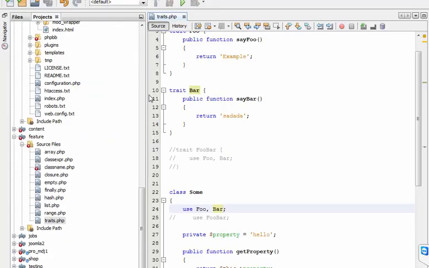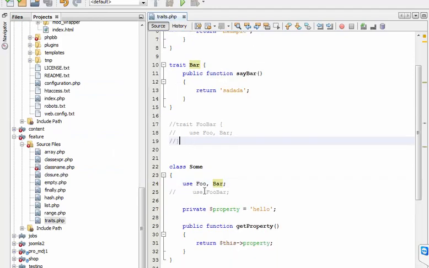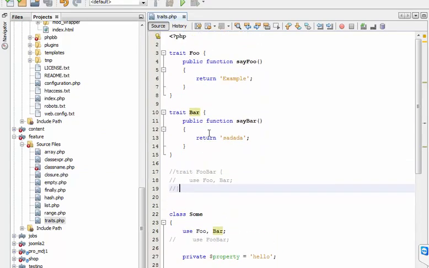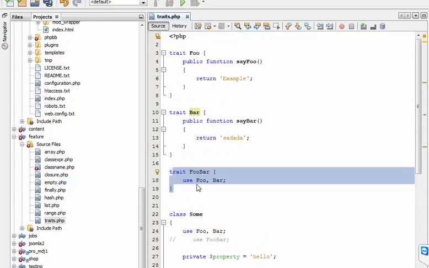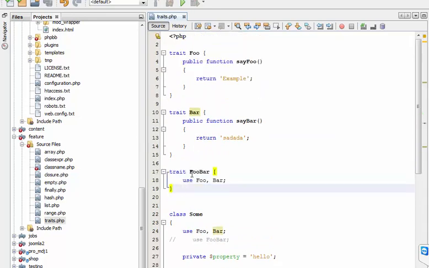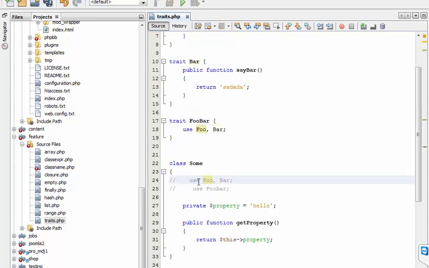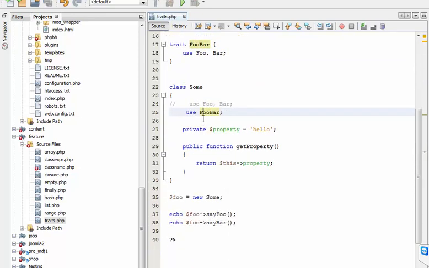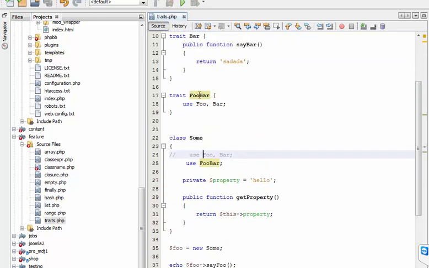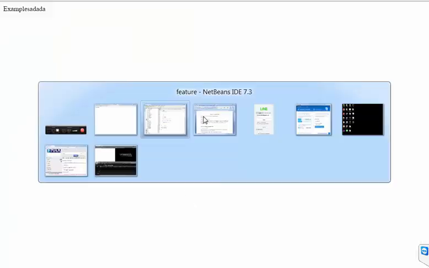There is also another way of calling it, by using this method, trait foobar, then call this one foo and bar. So here, use foobar and call. It's the same.